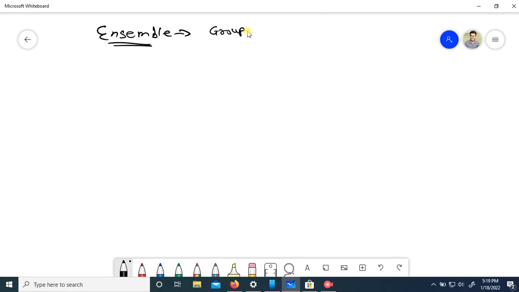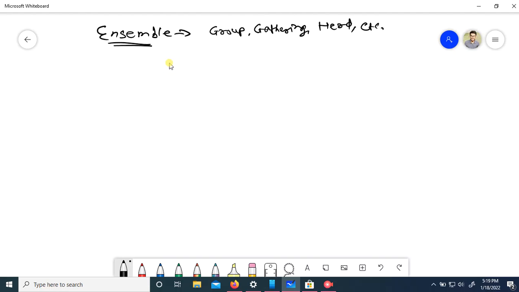Ensemble is nothing but a group. It is a group, like a band. It could be a group of people, a gathering. Ensemble is like a herd of elephants. I'm just correlating what ensemble means: a gathering of people, a group of some sort. The same thing is followed in ensemble.